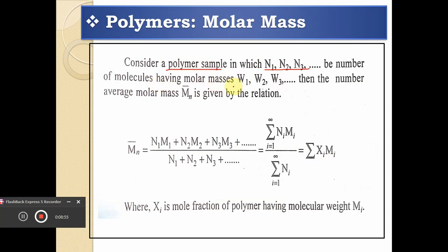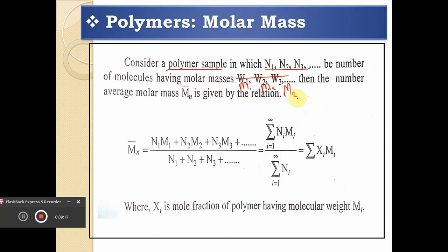Here, dear friends, the molar mass is indicated by W1, but these are not the molar masses. I think it should be indicated by M1, M2, and M3 as their molar masses.